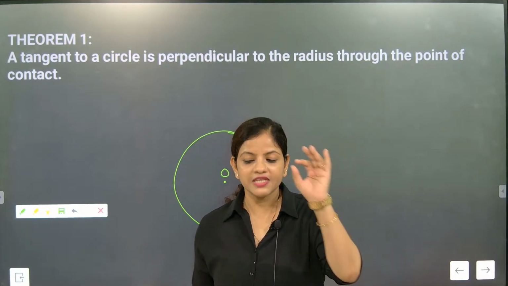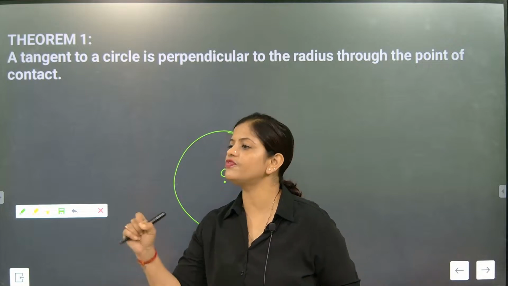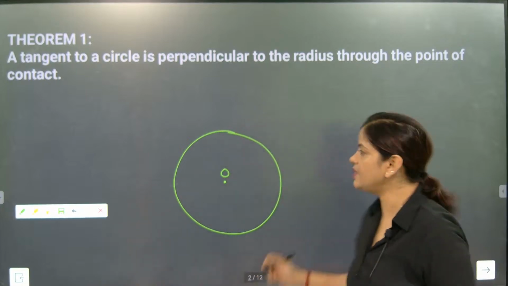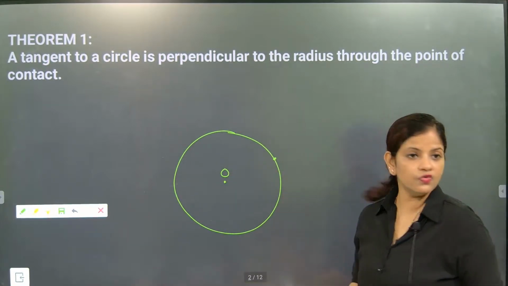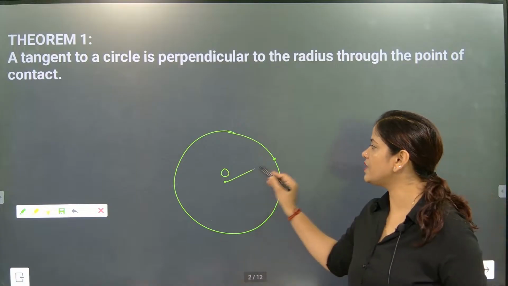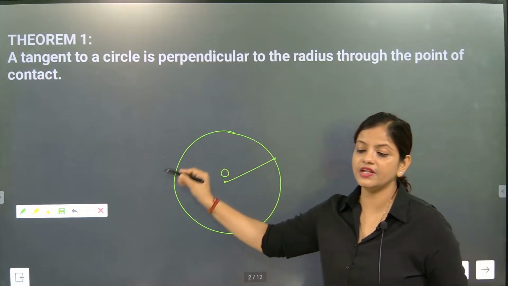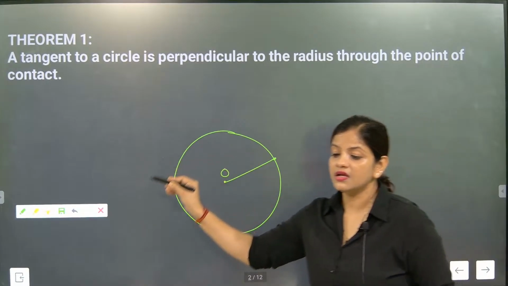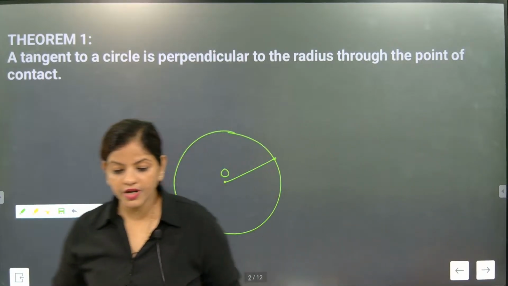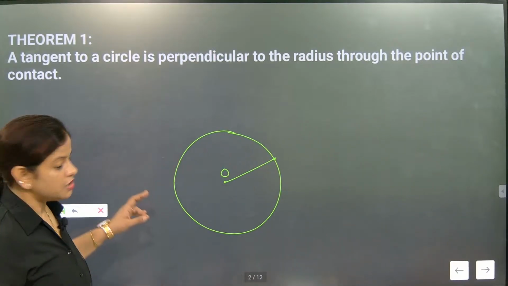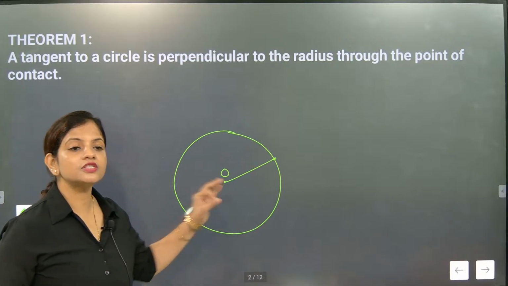Locus means what? Any point on the circumference, when you take it, this point will rotate along the circumference at equal distance. Yes, Porane. That is exactly called locus.